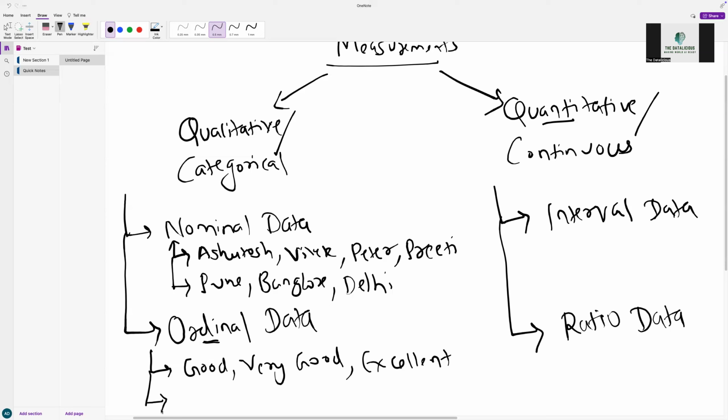Another example would be, let's say we rate movies in the real world. In Book My Show, you see movies rated from 1 star to 5 star, right? So there is some order, that means one means worst, five means best. If you see such kind of ratings data, 1 star, 2 star, 3 star, 4 star, or 5 star, then we'll call it ordinal data.